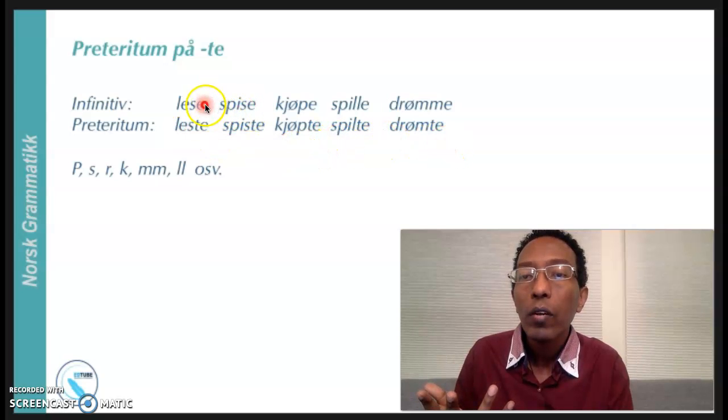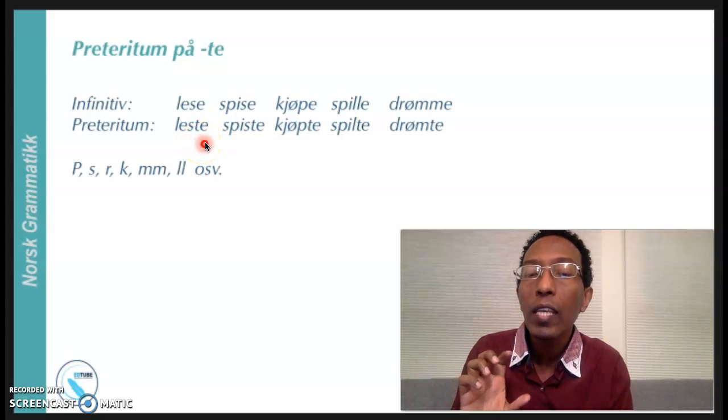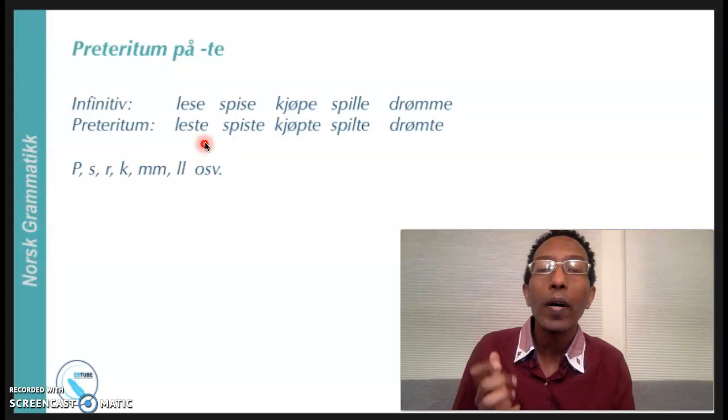Most of these verbs end with e, but before e here we have a consonant s, p, double l, and also double m. So if we have these consonants before e, we can put te at the end of the verb, and by putting te, we change the verb into past tense.